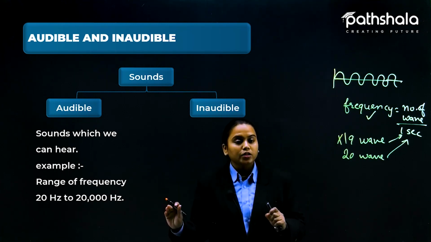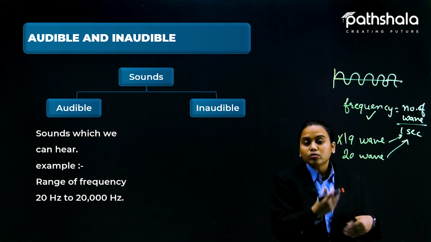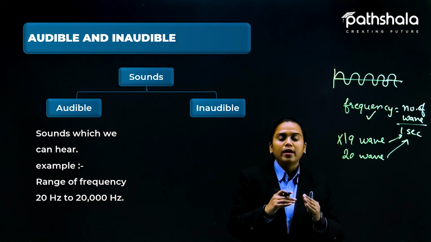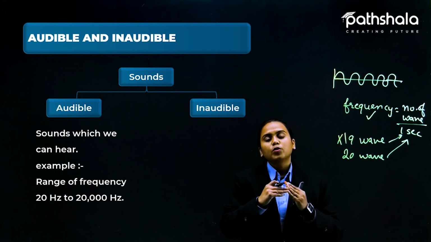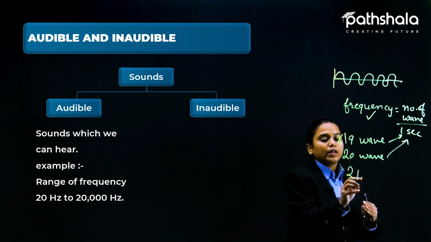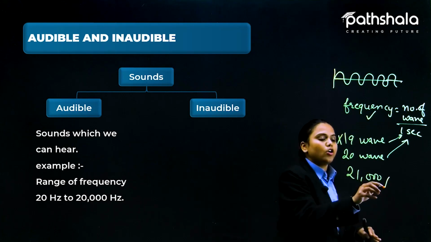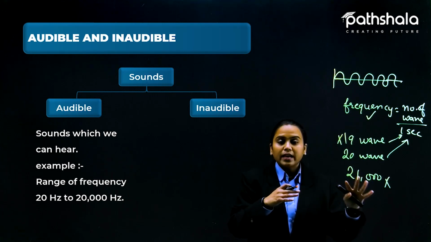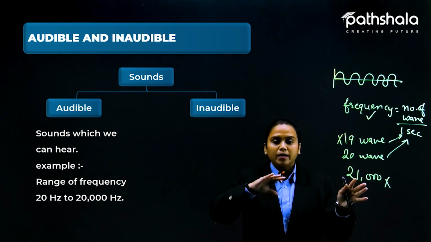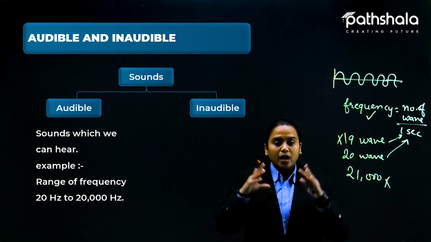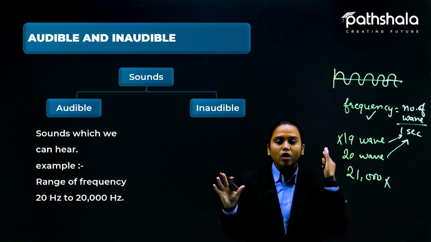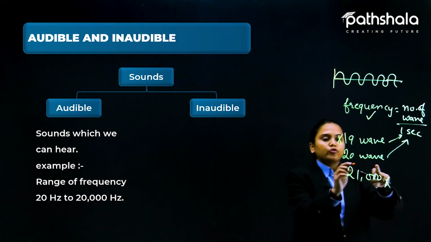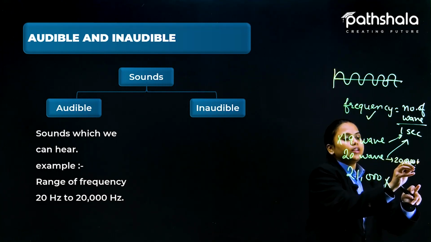So from 20 hertz to 20,000 hertz, if 20,000 hertz means 20,000 such waves are passing through a single point in just a second, that sound also can be heard by us. But if I say 21,000 waves, that again cannot be heard by us. It cannot even be felt by us. It is not that your eardrums will burst. Nothing like that. You will not sense anything, that there is sound here. Because we are just measuring ourselves from 20 to 20,000. This is the only range we have.